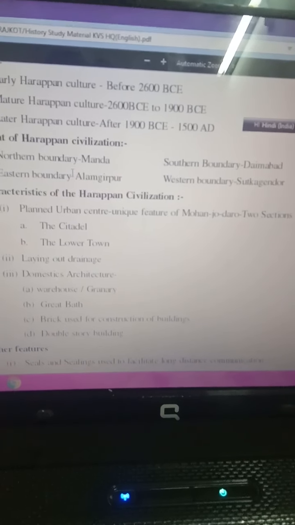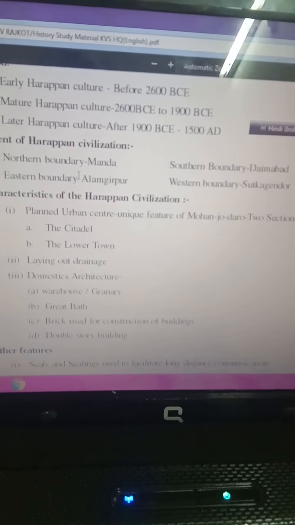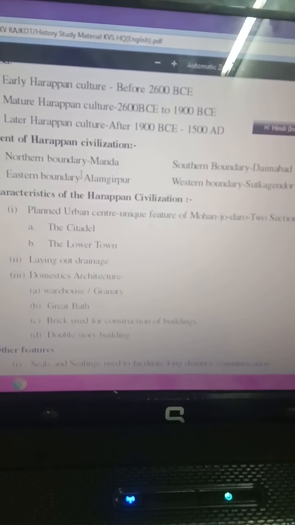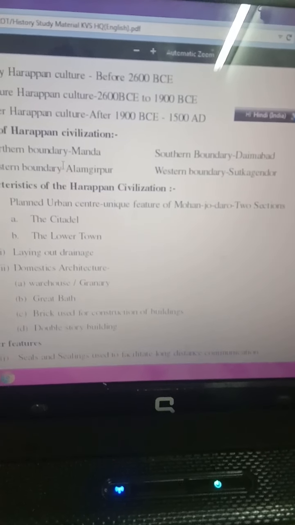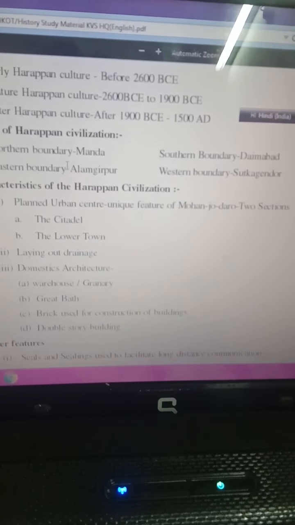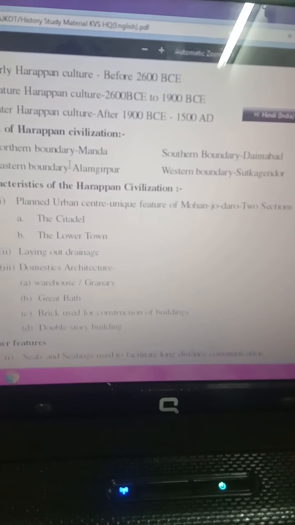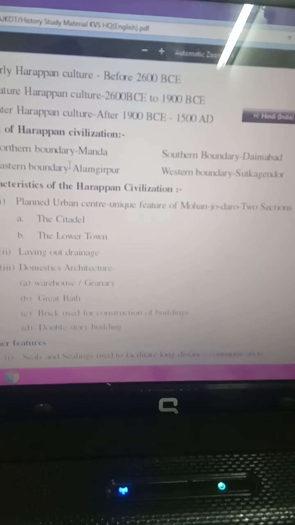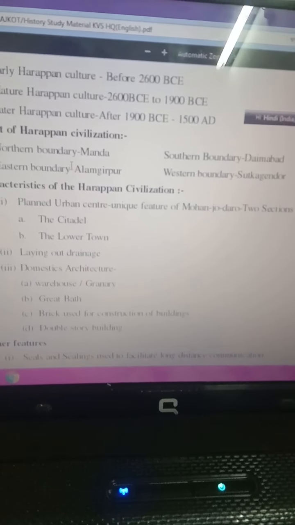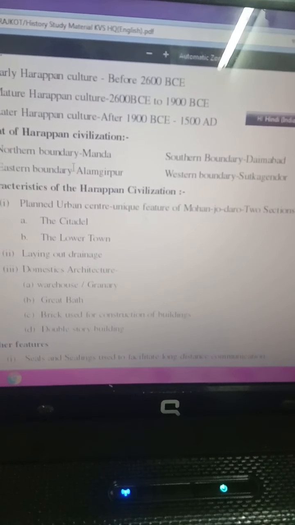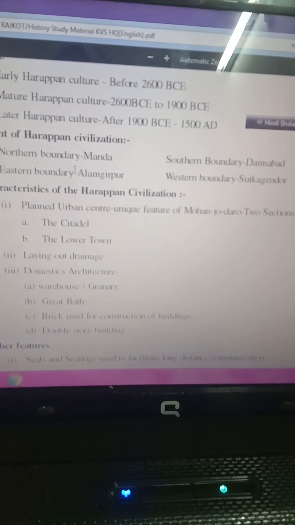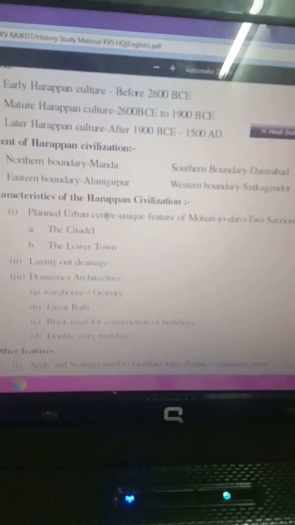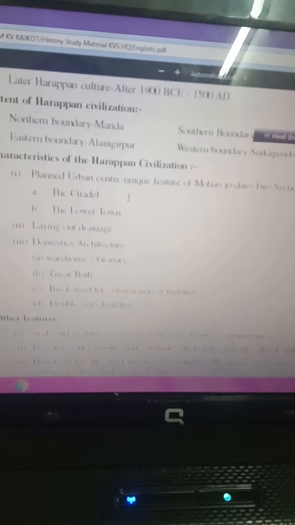Now we should know the boundary of the Indus Valley civilization from east to west. The eastern boundary is Alamgirpur in Uttar Pradesh, and the western boundary is Sutkagen-Dor in Afghanistan. So this was the vast area of the civilization, about 12,50,000 square kilometers in total extension.